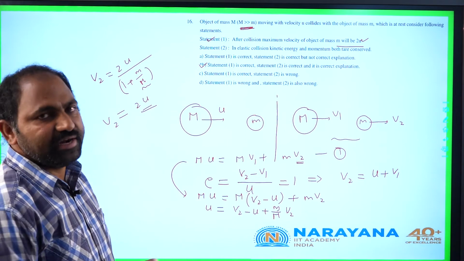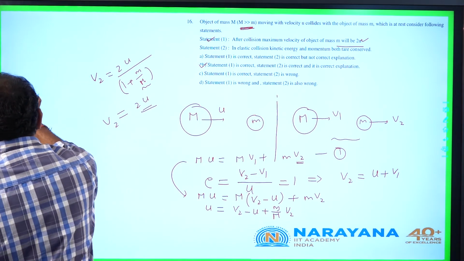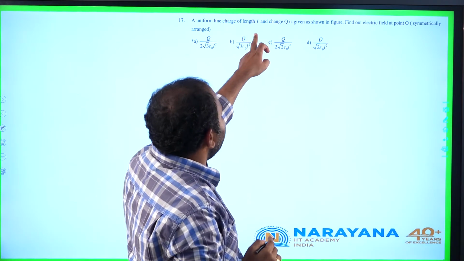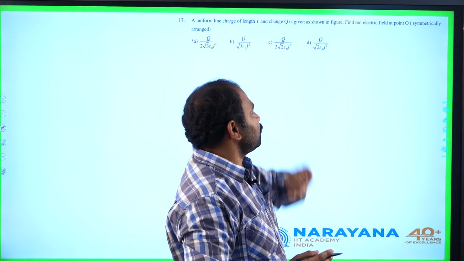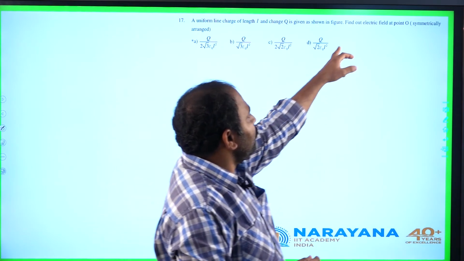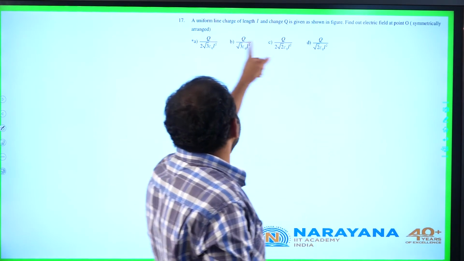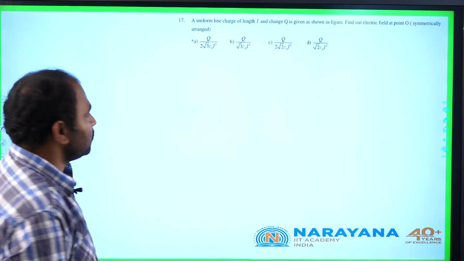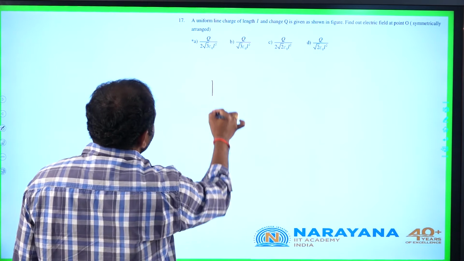Let us go to the 17th question. A uniform line of length L and charge Q is given as shown in figure. Here also diagram is missing. Find out electric field at O symmetrically arranged. I have seen this question somewhere else. So it is somehow given like this.